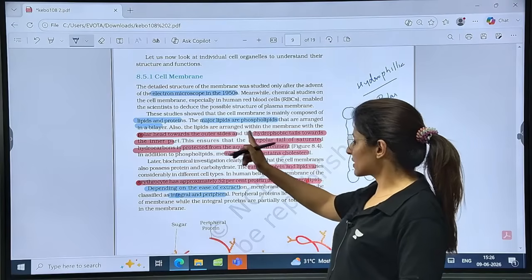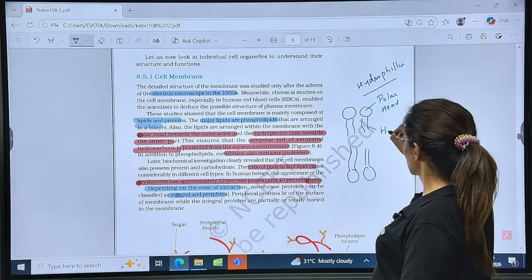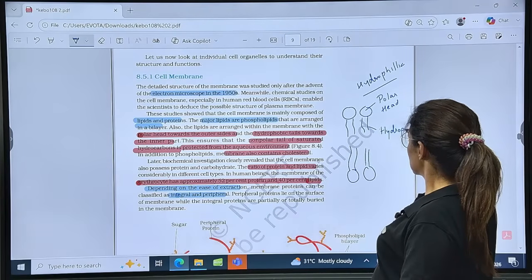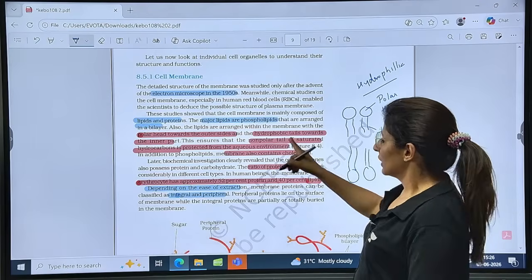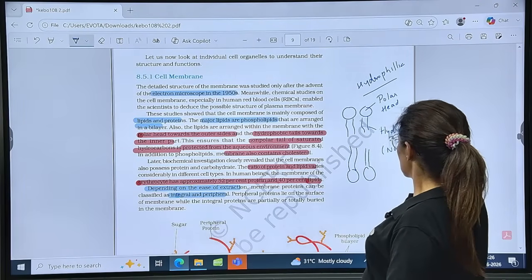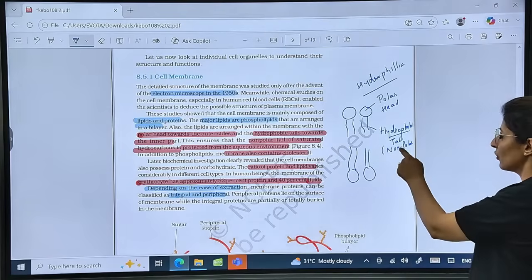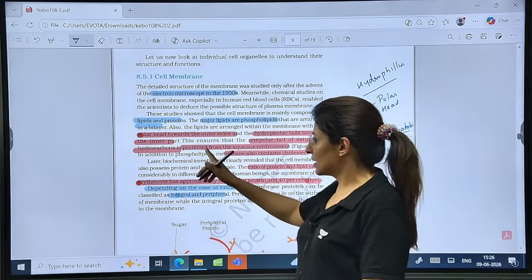Polar head towards the outer side and hydrophobic tail towards the inside. This is the tail. This is hydrophobic, and it is non-polar as well. So hydrophobic and non-polar tail, hydrophilic and polar head. Is that clear?